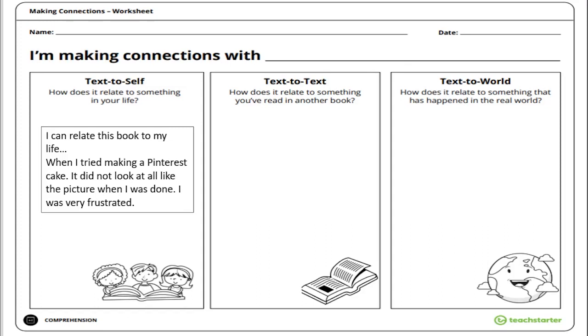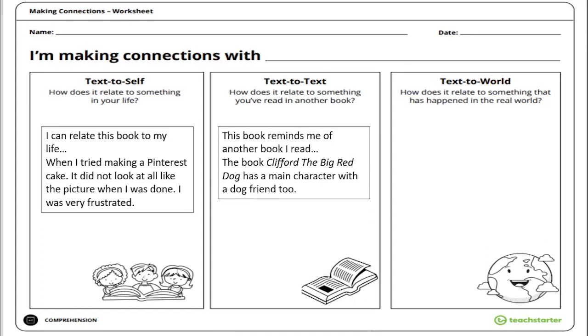Next, let's look at text to text. How does it relate to something you've read in another book? For me, this book reminds me of another book I read, the book Clifford the Big Red Dog. The main character has a dog friend too.